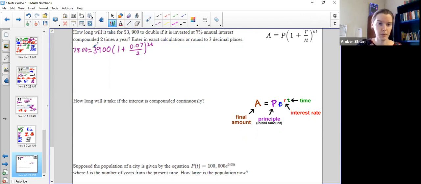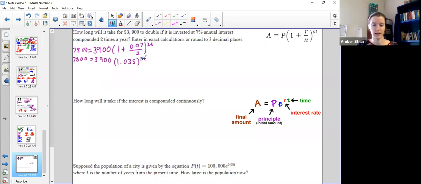7,800. Now, if you remember back in this section, I was really picky about the only thing you could clean up was this inside of the parentheses. So let's do that again. 1 plus 0.07 divided by 2, just that inside of the parentheses, is equal to 1.035. Now it's super important because it's tempting to try to multiply it by this 3,900, but remember that you cannot do that because exponents happen before multiplication. So the only thing I could clean up was this inside of the parentheses.